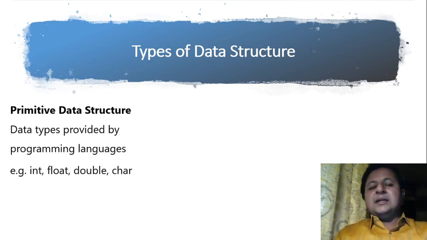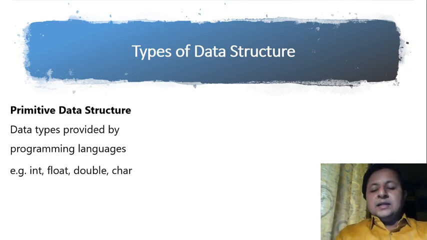These data types, at that initial level, complete the task of storing the unit data. If I want to store an integer, let's say I want to store the age of a person, I'll be creating an integer variable, and that is sufficient for storing age. That's the reason, at that point, it can be considered as a data structure for storing that particular data. But as we move ahead, the amount of data increases, and the need for storing that data also has to be modified.